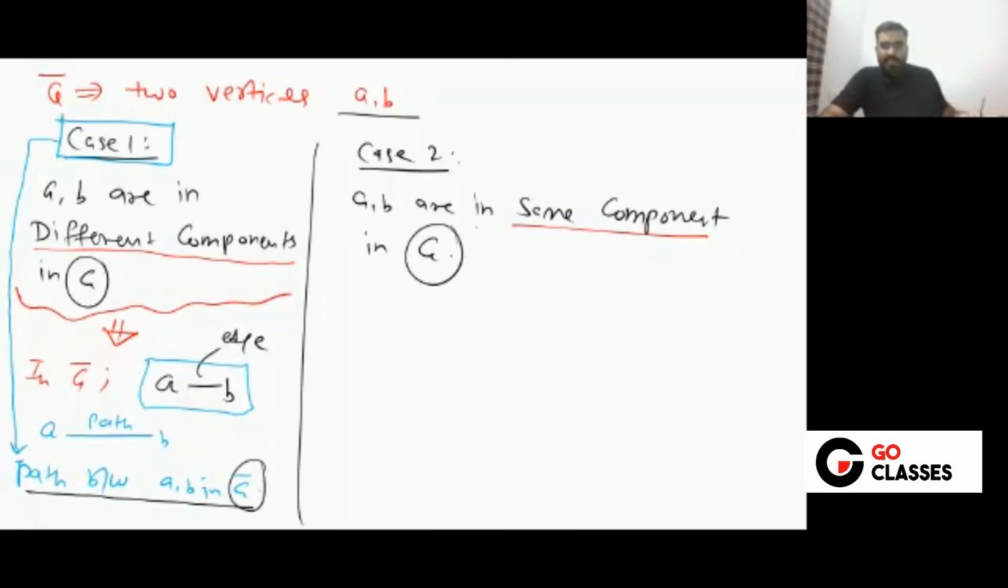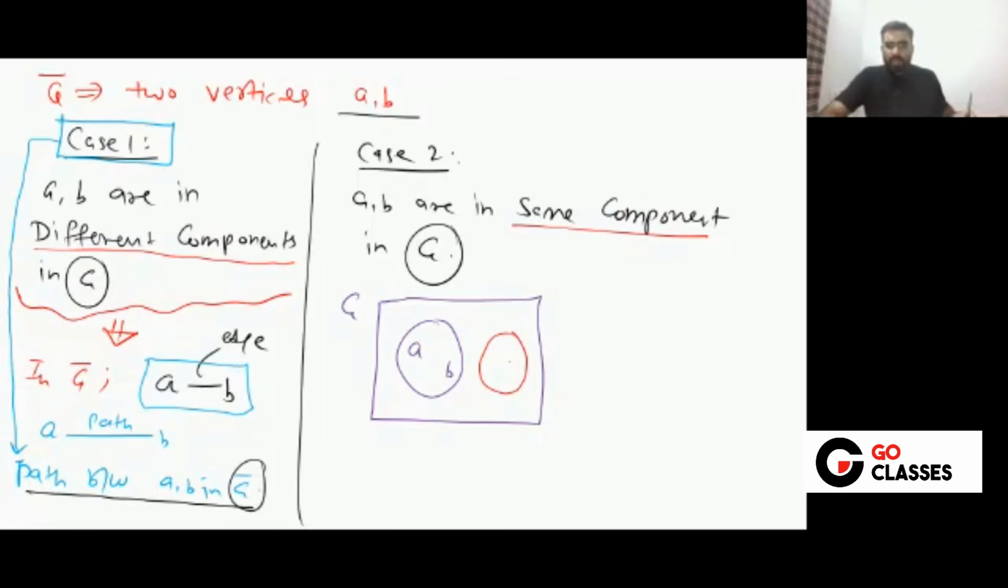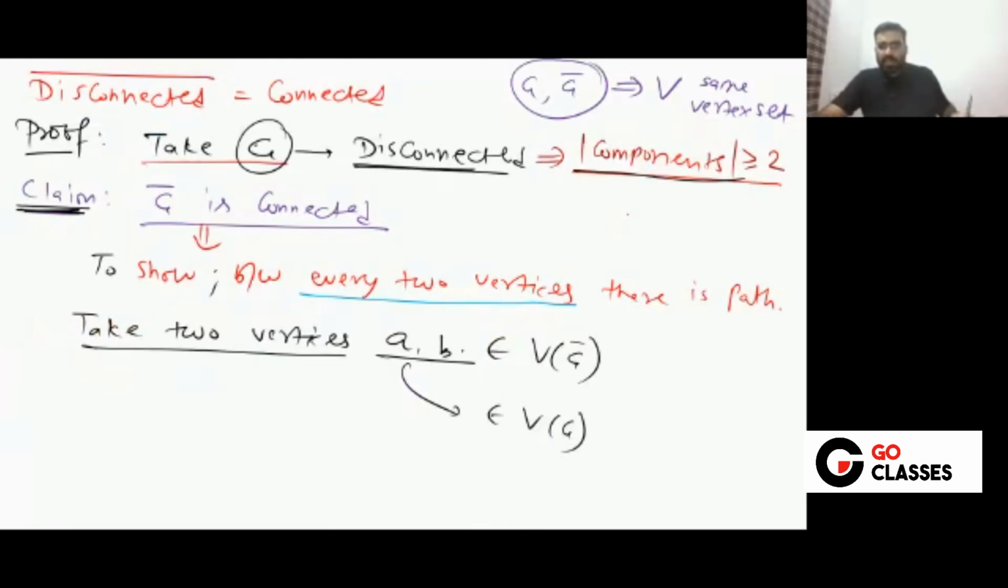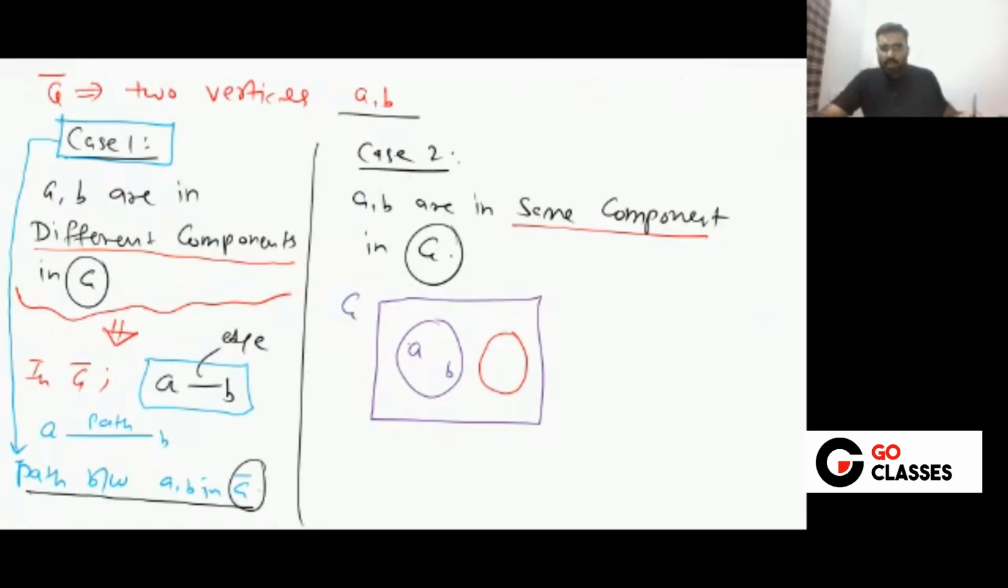Case 2 is that A, B are in the same component in G. This is your graph G. In this graph G, A, B are in the same component. So there is some other component also, because the number of components is greater than or equal to 2. There are at least two components. See, I am going very step by step.